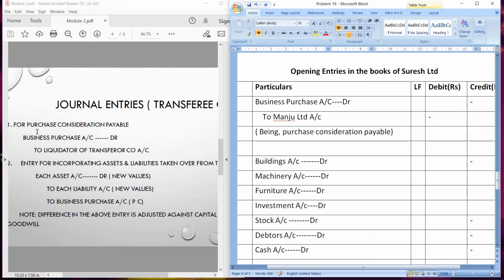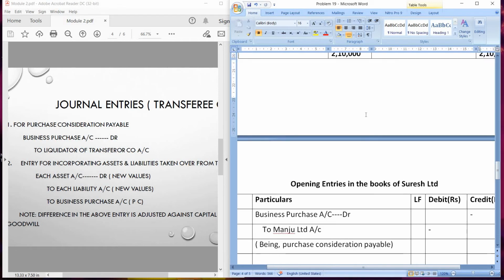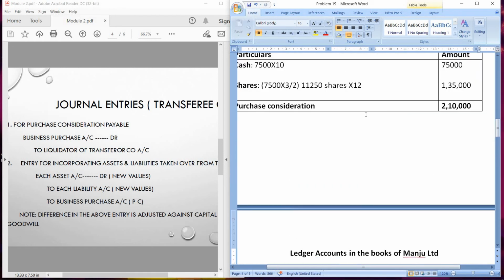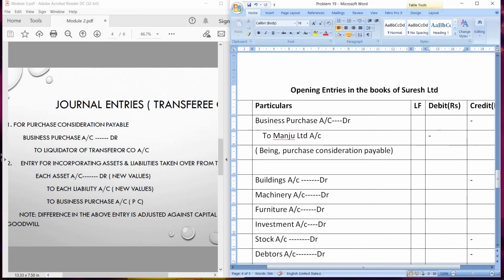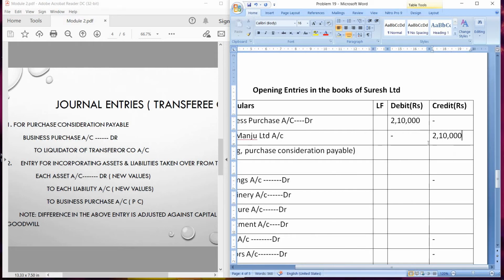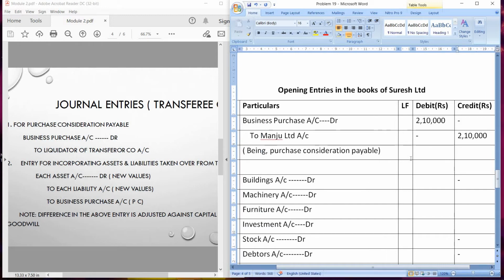Here you can see I have displayed the journal entries. So first entry is business purchase account debit to liquidator of transferor company. So business purchase account debit, amount is the amount of purchase consideration. What is the total amount of purchase consideration? It is 2,10,000. So we will write it here. To Manju Limited, same amount 2,10,000. Okay. Narration being purchase consideration payable.